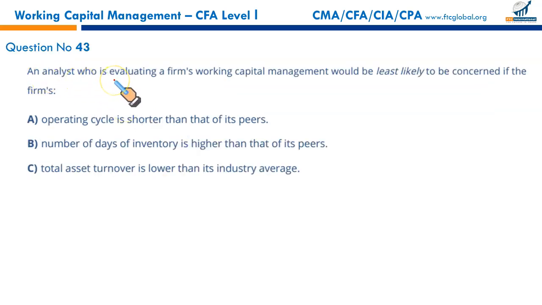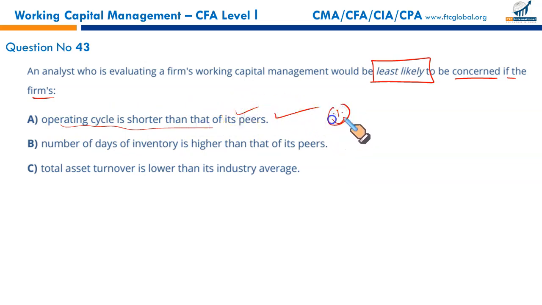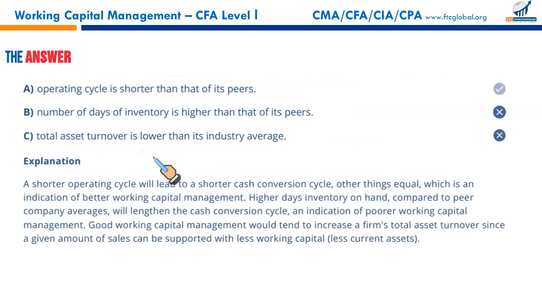An analyst who is evaluating a firm's working capital management would be least likely to be concerned if the firm's operating cycle is shorter than that of its peers. That's good. That indicates good working capital management. You hold your stock for a shorter period, you sell it and collect your money earlier. So a shorter operating cycle than your competitor is a good sign. It's not a cause of concern. The number of days of inventory being higher than that of its peers is a cause of concern. Why are you holding on to your inventory for a longer period? Total assets turnover lower than the industry average means the assets are not being used efficiently. So B and C are a cause of concern. A is not. That makes A the correct option.